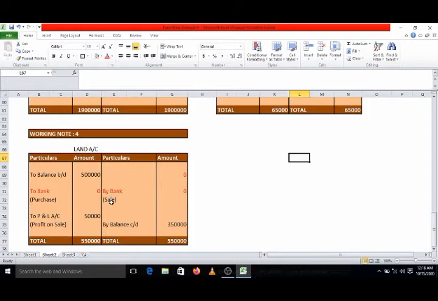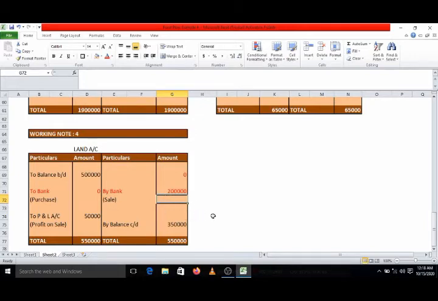That means the sale amount of land. Already it is mentioned in the additional information that the company sold part of a land. So this difference is on account of the sale of land. How much is it? 2 lakhs. This is the balancing amount. It means the amount of sale of land is rupees 2 lakhs, out of which 50,000 is profit. So the book value of this sale is 1,50,000.